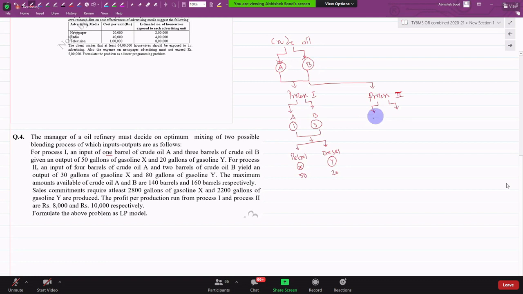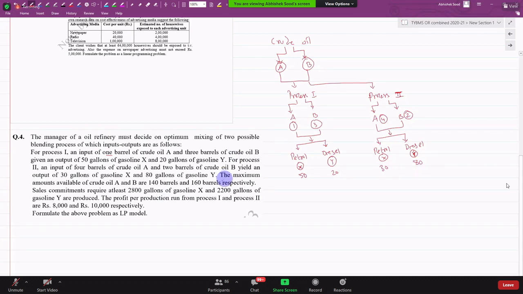ओके, तो देखिए ए एंड बी. अच्छा, हाउ मच ऑफ ए आई रिक्वायर इन प्रोसेस 2? Process 2, 4 barrels, and I require 2 barrels. Petrol and diesel, X and Y बोला है इसको प्रॉब्लम में. कितना मिलता है मेरे को? 30 gallons of petrol, 80 gallons of Y, that is diesel.